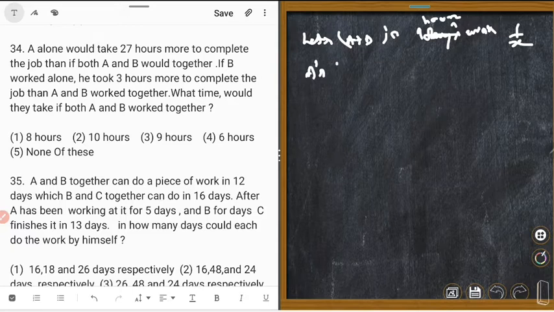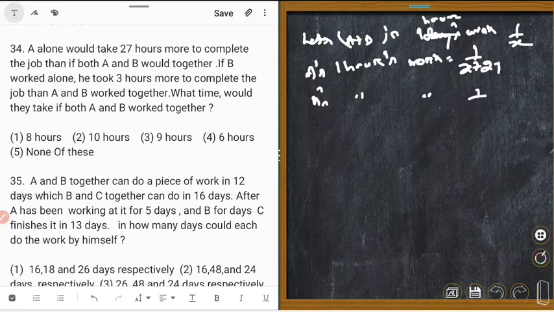A's 1 hour's work is equal to 1 upon x plus 27. Similarly, B's 1 hour's work is equal to 1 upon x plus 3.